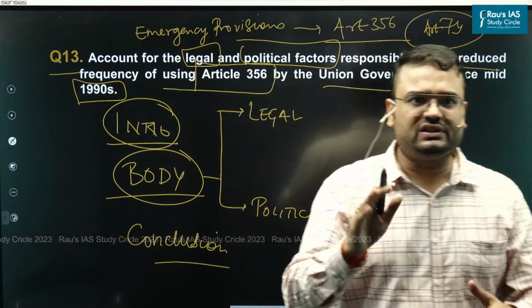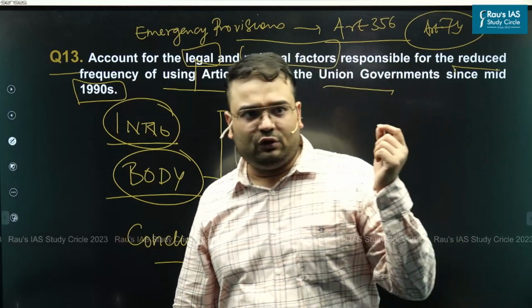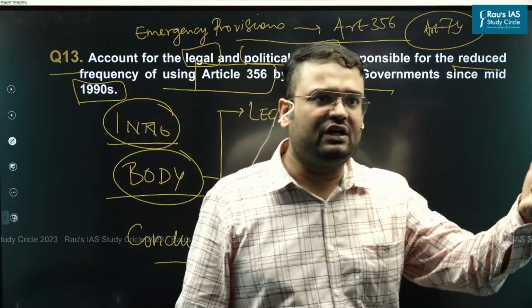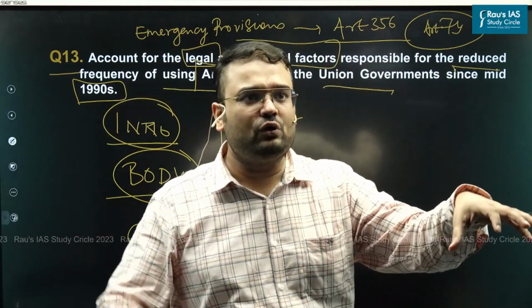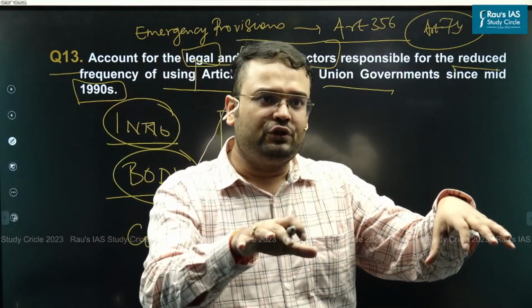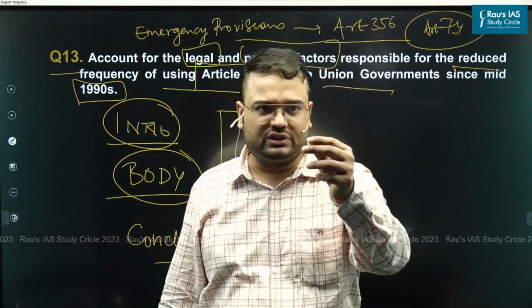In this respect, what is the idea? The idea is that when we look at Article 356, on one hand, we have petitioners who are arguing that it should be subjected to judicial review, while the government, that is the Union government, is arguing no, it should not be subjected to judicial review. Then came the SR Bommai judgment. What exactly did the Supreme Court say?